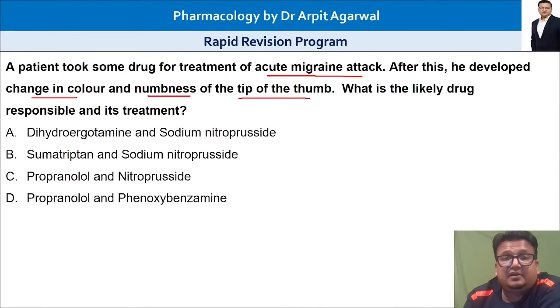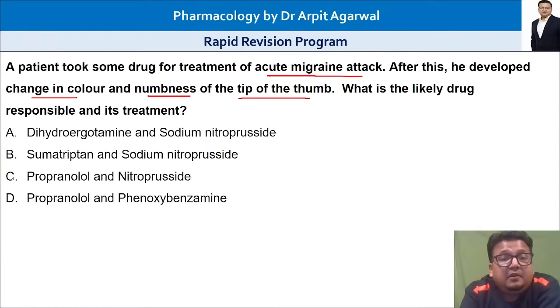What is the likely drug responsible and its treatment? Okay, what is happening here? The patient is having migraine. He takes a drug for the attack of migraine. Post this, he develops change in color and numbness of the tip of the thumb. What has happened here, and which drug is responsible?